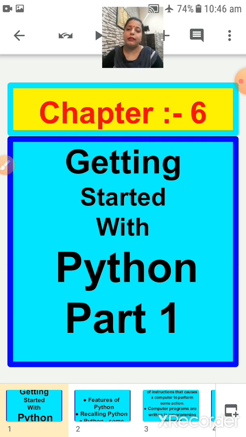We will not move very fast because this is very new to you. In 9th and 10th standard also Python was introduced to you, but not in that much detail. So in 11th and 12th standard we are going to learn the whole of Python, nearly each and every concept.